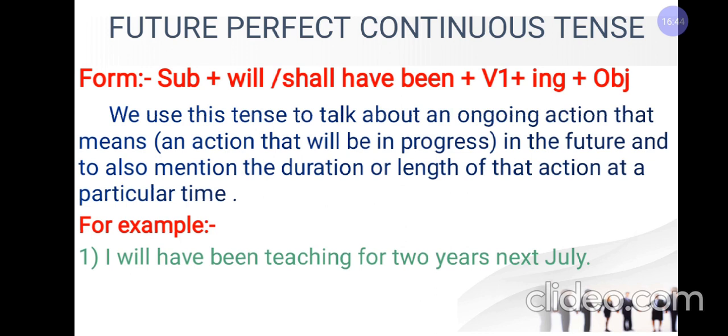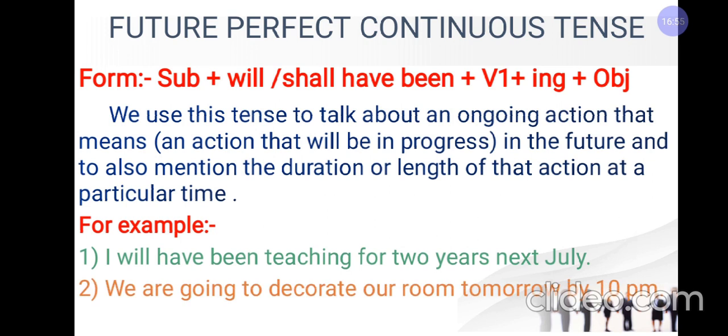Here will have been is showing that an ongoing process is mentioned. Now we can see another example. We are going to decorate our room tomorrow by 10 p.m. We will have been decorating this room.